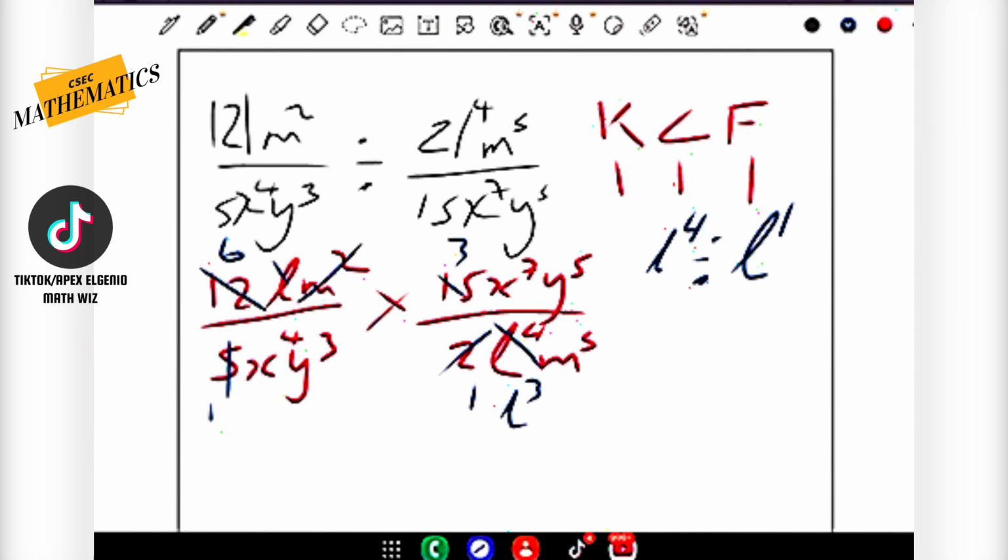So 2 M's at the top, 5 at the bottom. The 2 at the top cancels 2 of the 5 that's at the bottom, so we're left with M3. Now we have 7x at the top, and we have 4x's at the bottom. The 4x's at the bottom cancel 4 of the x's that are at the top, leaving us here with 3x's at the top. And finally, we have 3 y's at the bottom with 5 y's at the top. 3 of the y's at the bottom cancel 3 of the 5 y's at the top, leaving us with y3 at the top here.